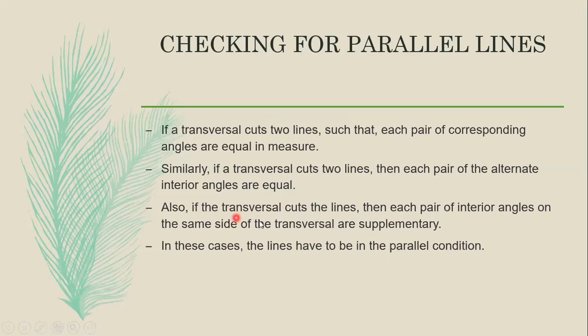Also, if the transversal cuts the lines, then each pair of interior angles on the same side of the transversal is supplementary. Supplementary means the sum of the two angles should be 180 degrees. So then the two angles will be supplementary. In these cases, the lines have to be parallel. All this will happen only when the two lines are parallel.